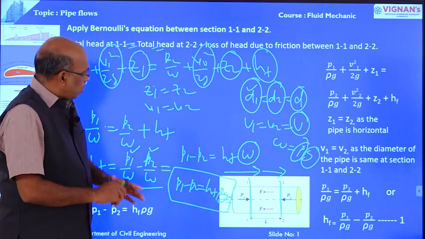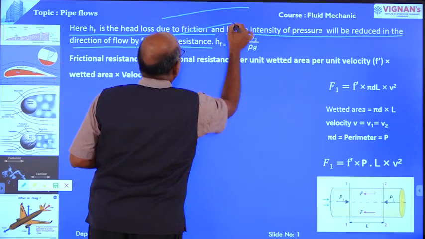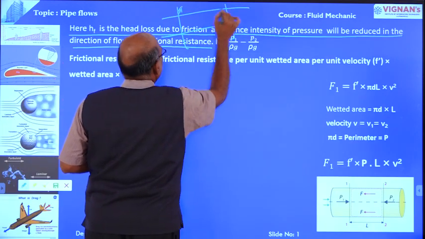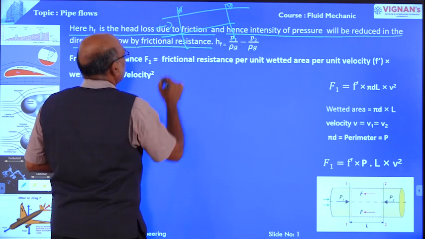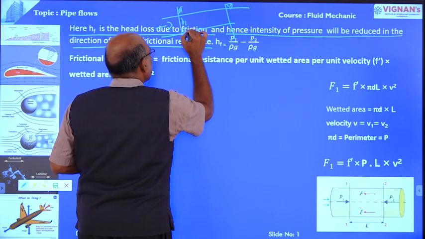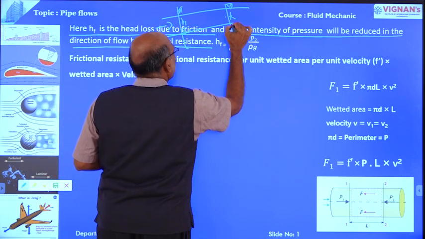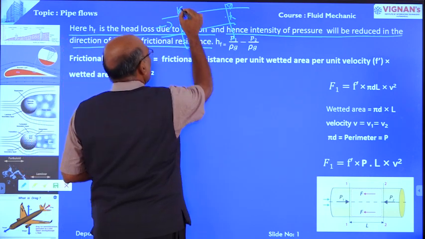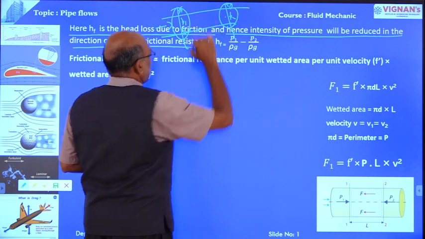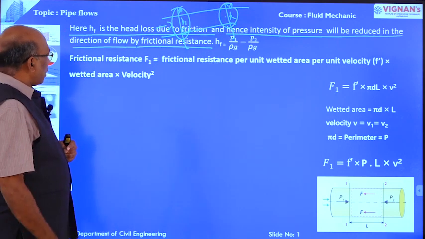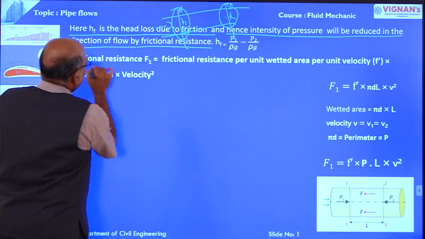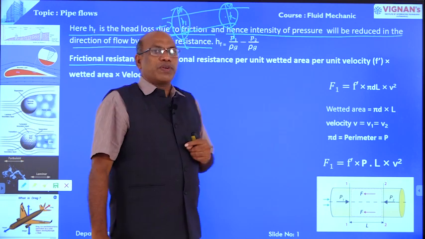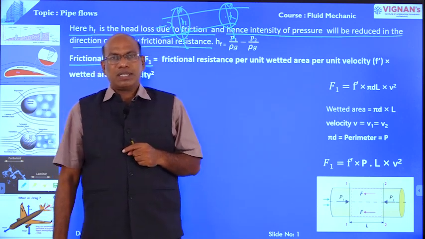Pressure difference P1 minus P2. This is the flow, this is section 1-1, this is section 2-2, this is the direction of flow. Here the pressure head is more compared with the pressure head at section 2-2. That means the pressure head reduces from section 1-1 to section 2-2. Right. Now, frictional resistance. What is the frictional resistance here?